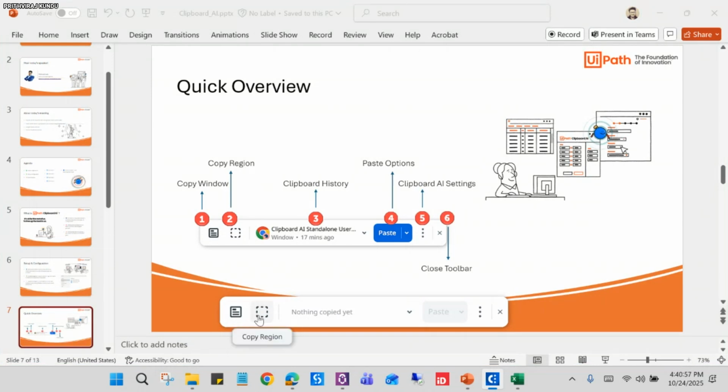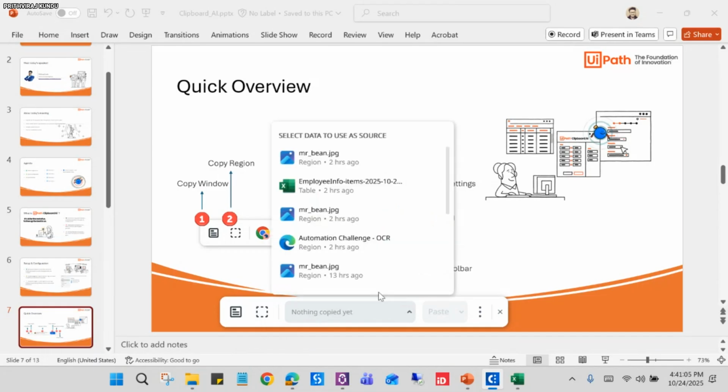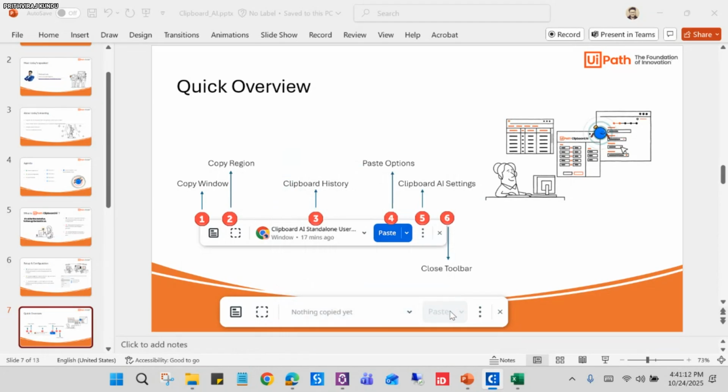So with these two options, we can easily copy any data from the data source, and then this is the clipboard history. The list of the copied data will be populated here, and after that there is a paste option, and there will be a mapper. I will show you during the session.